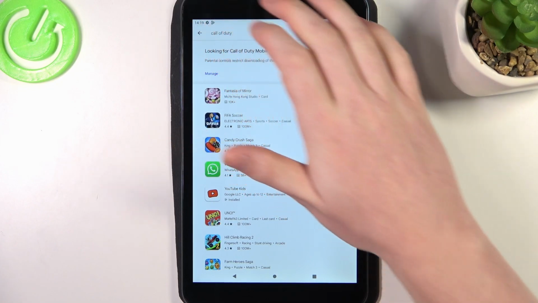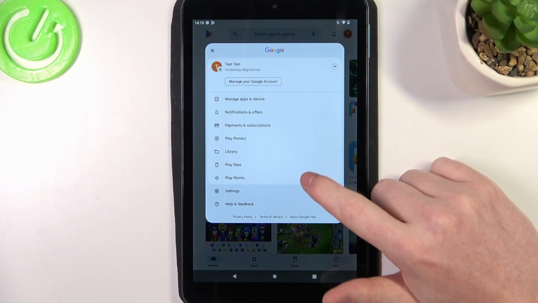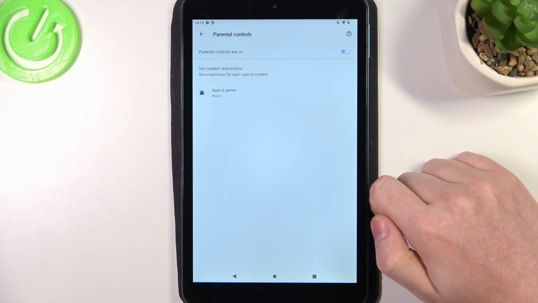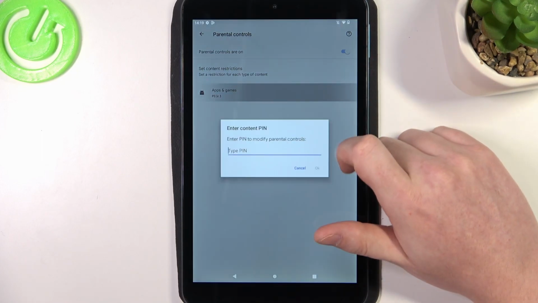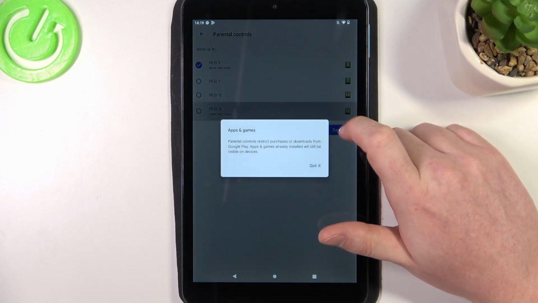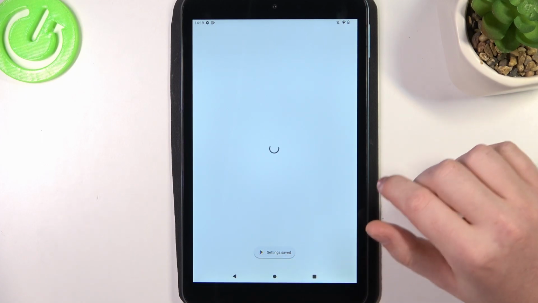To fix this, go back to the homepage of the Google Play Store and click on your profile picture. Head on to your settings and enter family, then parental controls, and here you can either disable the parental controls entirely with a switch, or go for apps and games and insert the PIN code. Click on OK and increase PG to at least 16. Make sure to save the settings afterwards and go back.